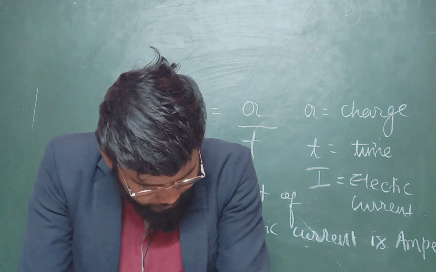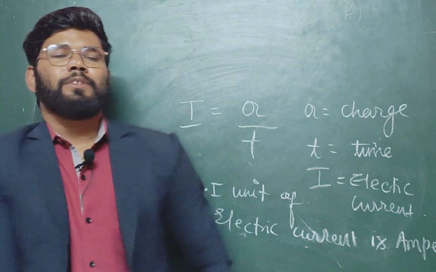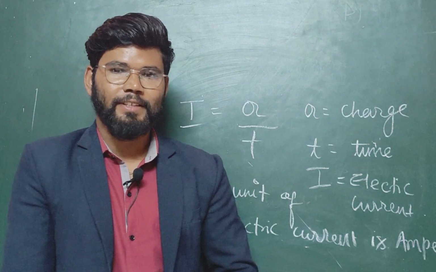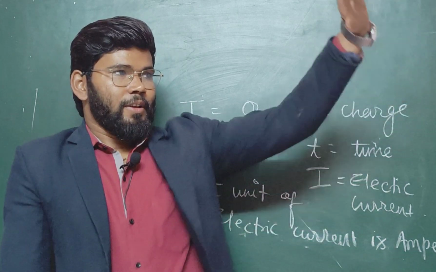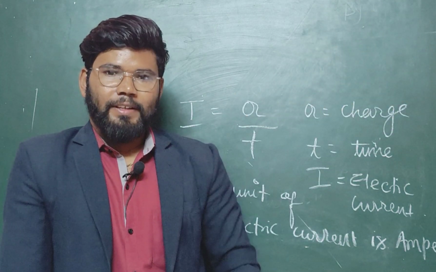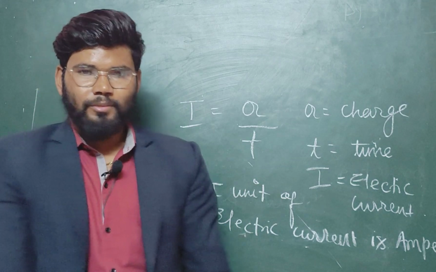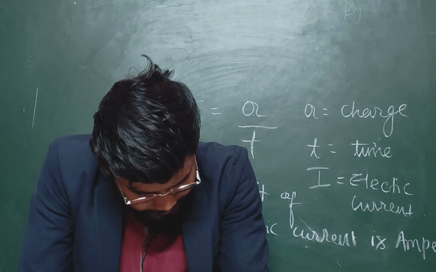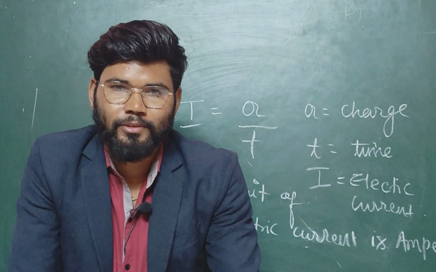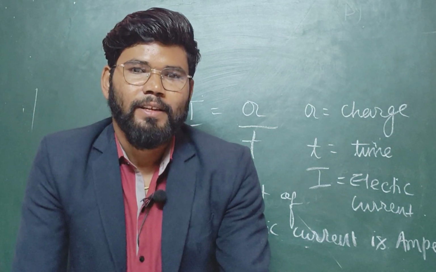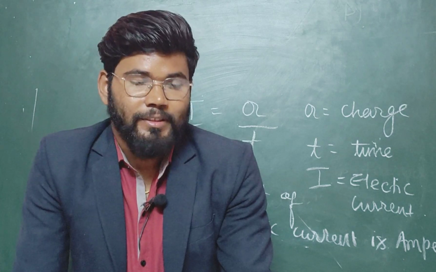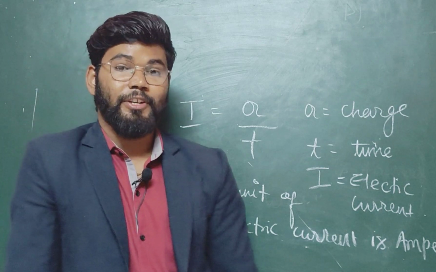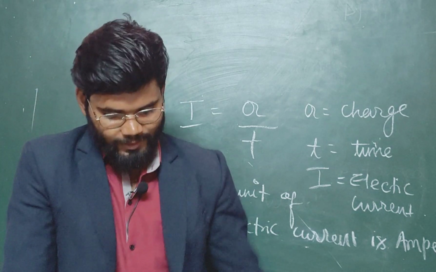And some more important functions. Suppose in the examination a question asks what is the function of a key. As we know, the key is used to cut the supply of electric current. So these are all terms which will play an important role in electric current. Another important thing is the cell. The cell converts chemical energy, through a chemical reaction, to generate electricity. Like that you can explain about the cell.